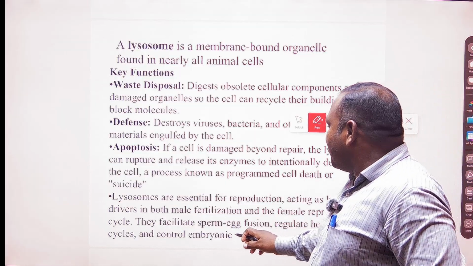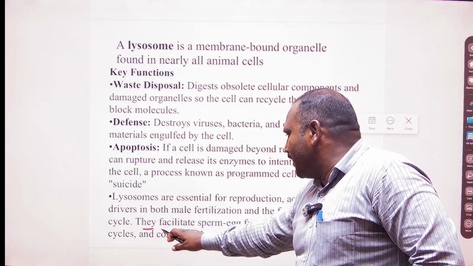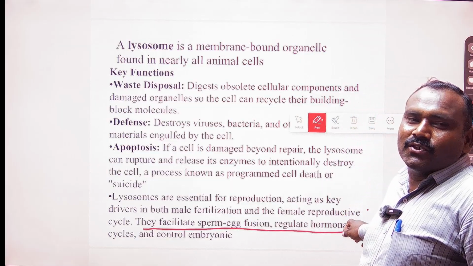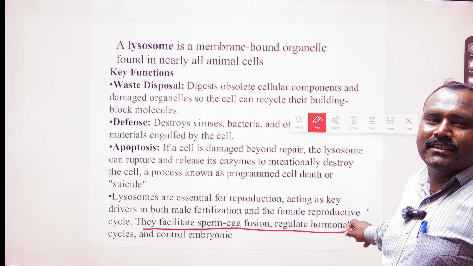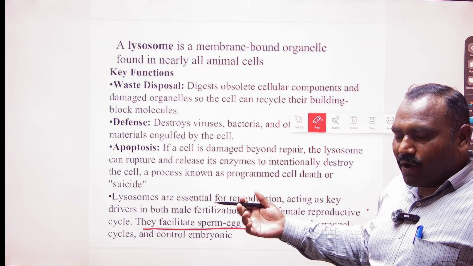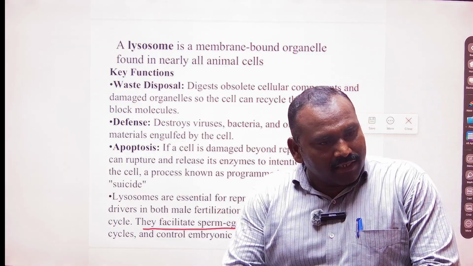Another most important role is bursting during the fusion of the female and male reproductive structures, the sperms and the eggs.